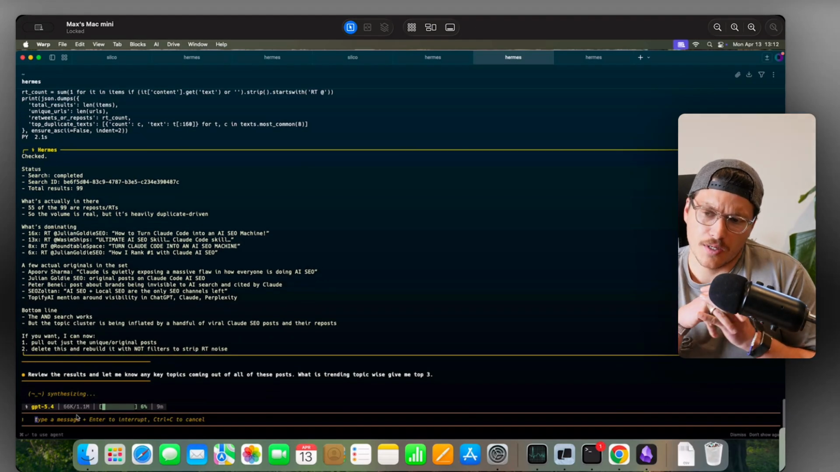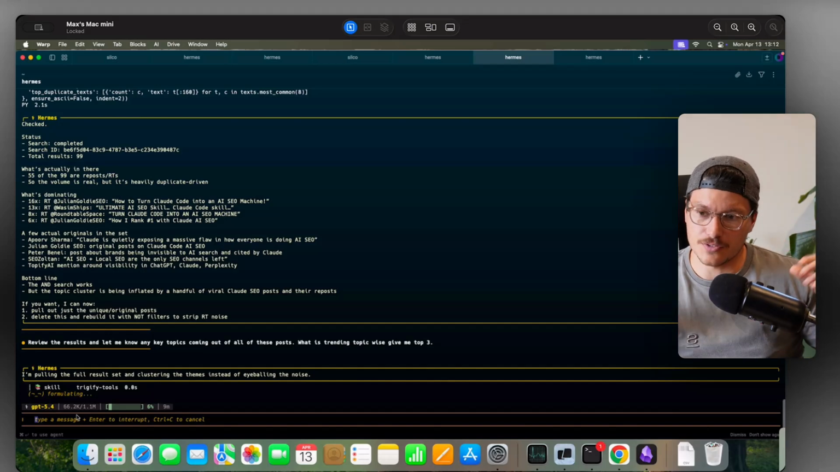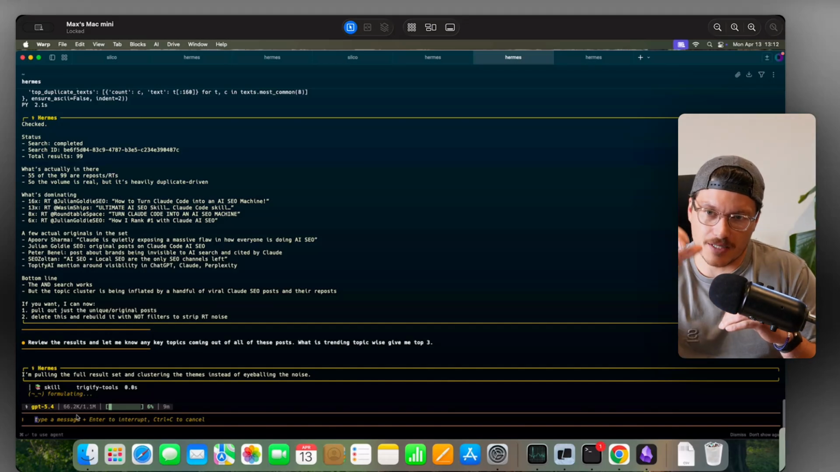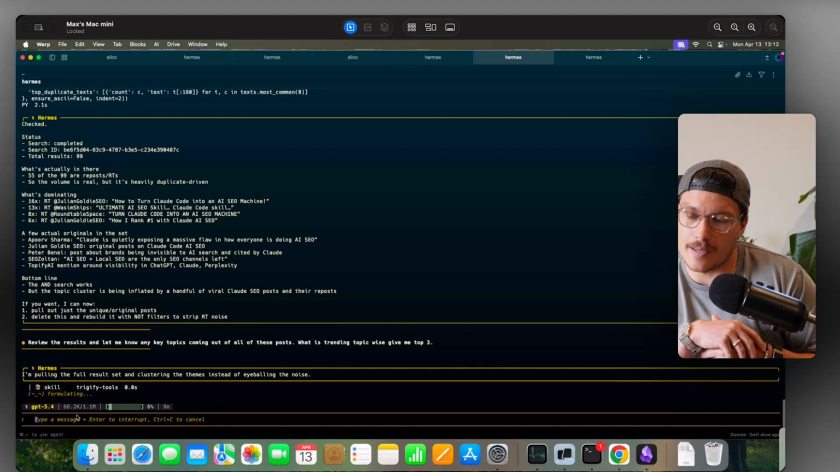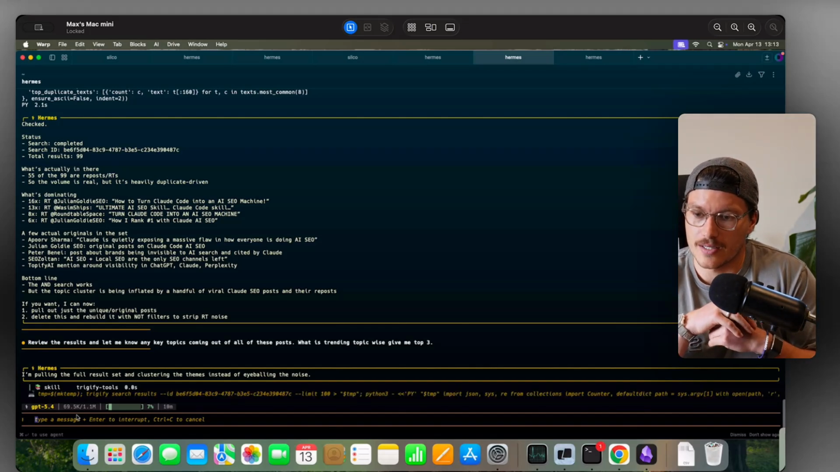Now, of course, my search here was probably a little bit too specific. I was searching AI SEO and Claude. You want to initially with these types of searches actually be a lot broader because you want to then dissect onto what's trending. It really depends on the use case a little bit here.